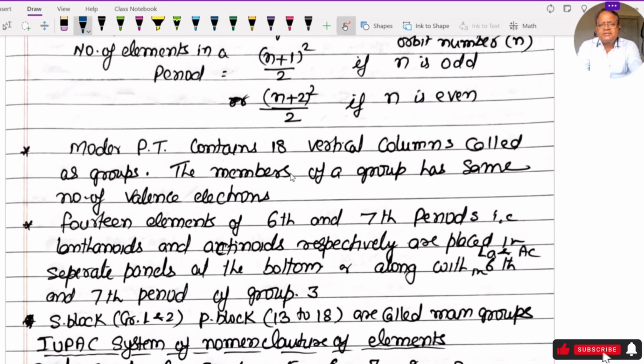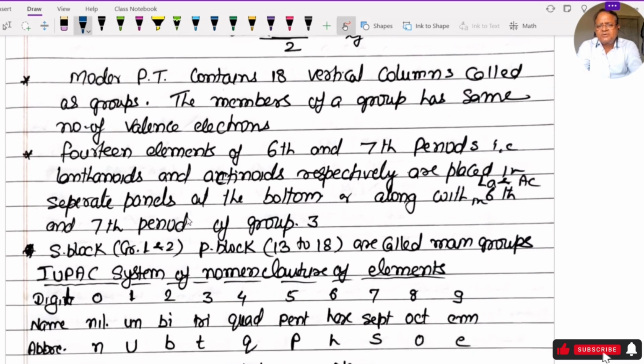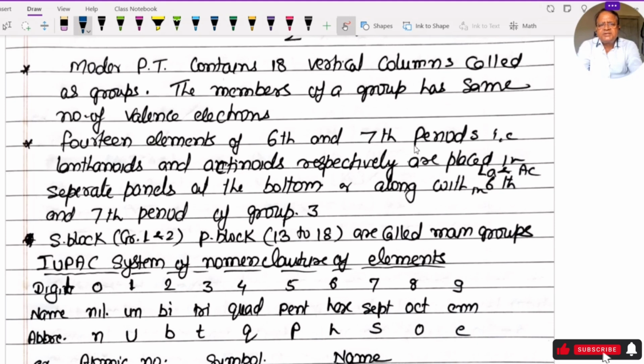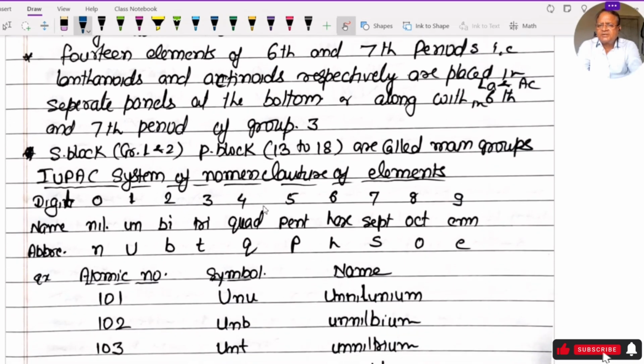Modern periodic table contains 18 vertical columns called groups. Members of a group have the same number of valence electrons. 14 elements of the 6th and 7th period, that is lanthanoids and actinoids respectively, are placed in a separate panel at the bottom, or along with the 6th and 7th period of group 3 along with lanthanum and actinium. S block, groups 1 and 2, and P block, groups 13 to 18, are called main groups.